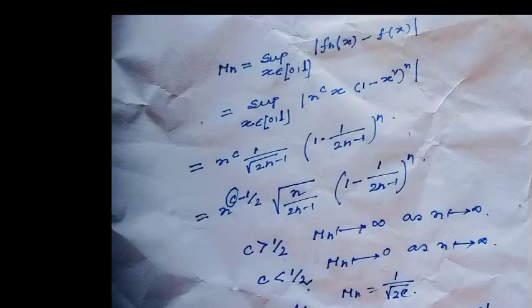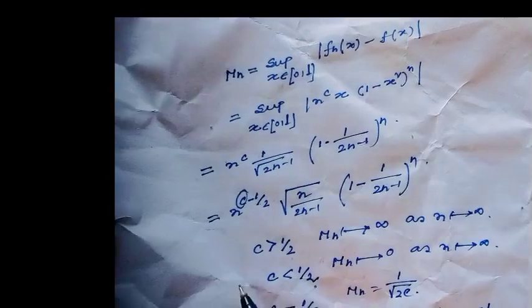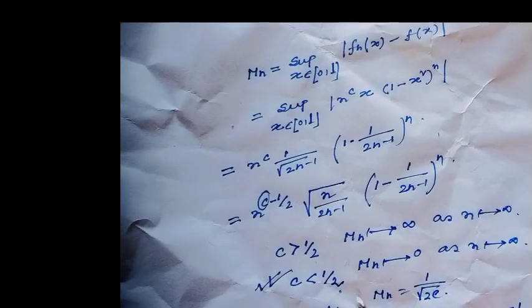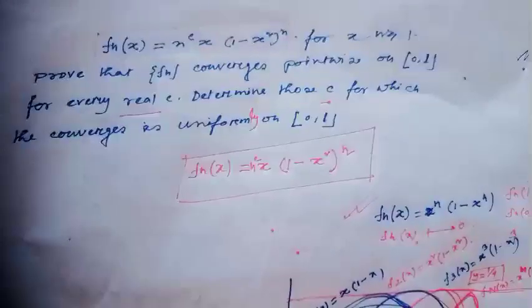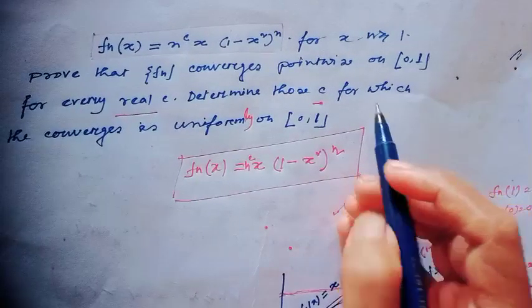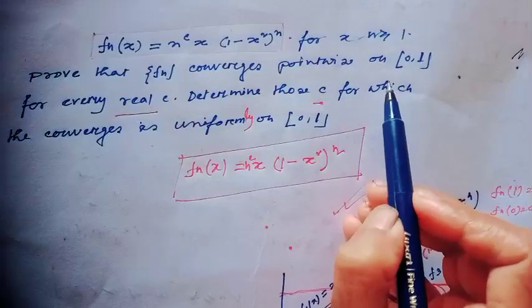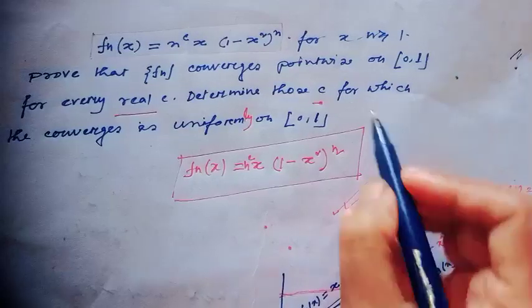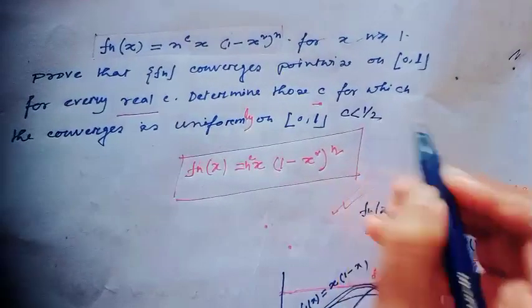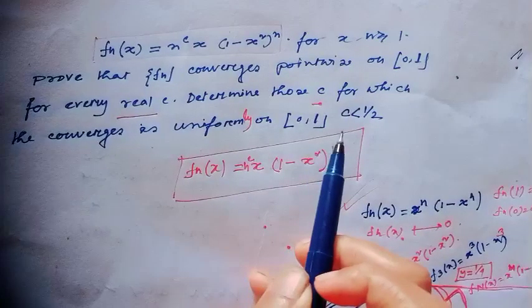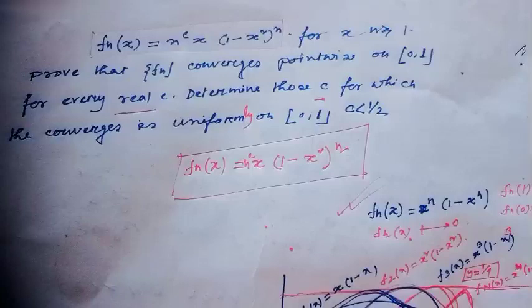So this Mn tends to 0 only when c is less than half. That means when c is less than half, the sequence of functions is uniformly convergent. That means for all values of c, the sequence of functions is pointwise convergent, but only for c less than half is the sequence of functions uniformly convergent. Have you understood? I hope all my viewers have understood this process easily.